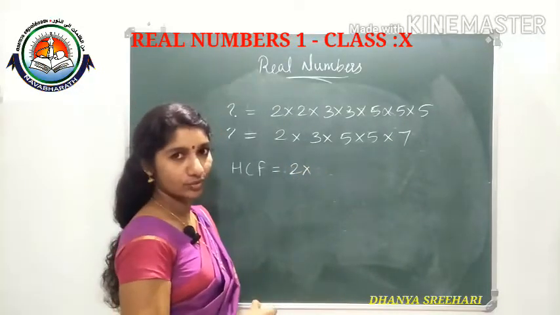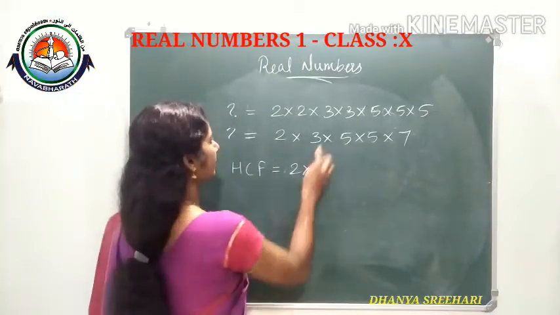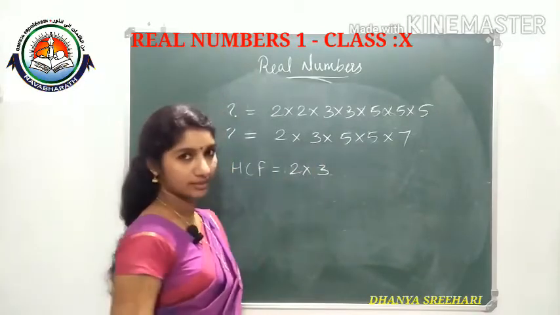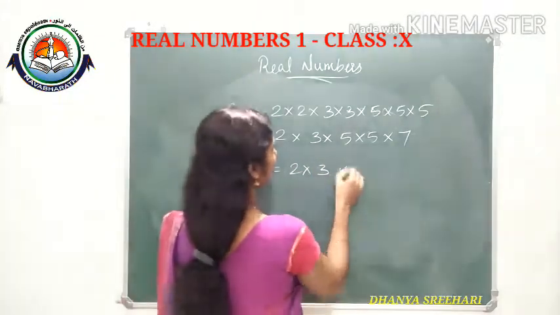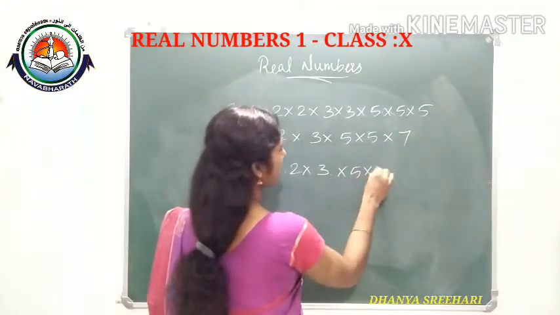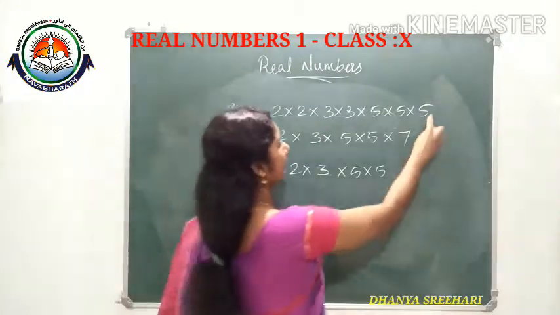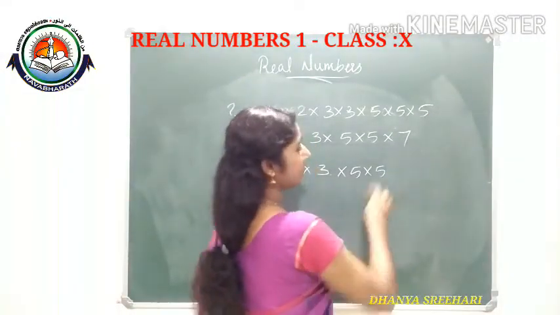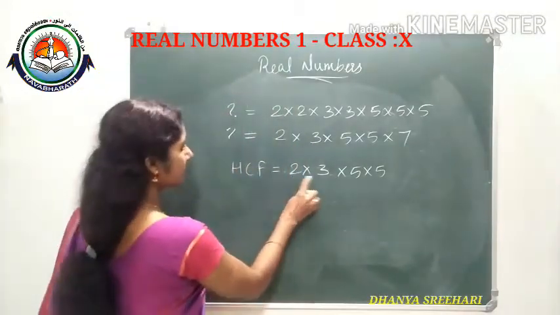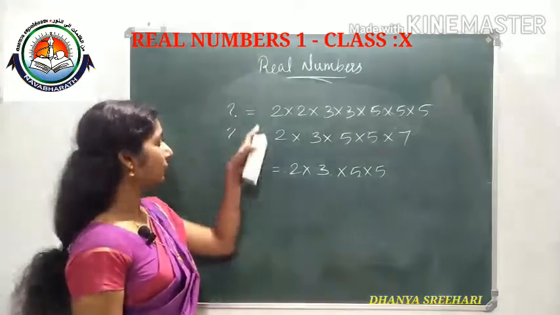Like this you need to find the HCF. Here two 3s, here one 3, so we select one 3, the least one. Here three 5s, here two 5s, so minimum is two 5s. Here no 7, here one 7, so minimum is no 7. So this product is the HCF of the given two numbers.